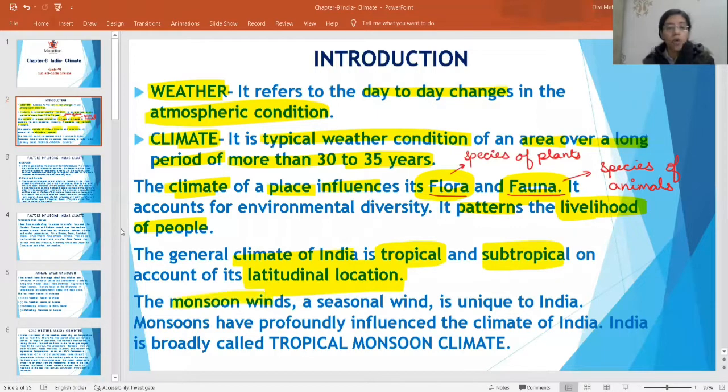If I talk about monsoon winds, they are seasonal winds.